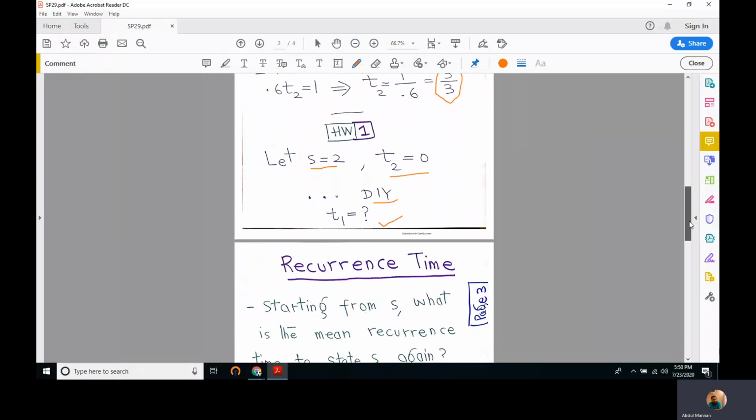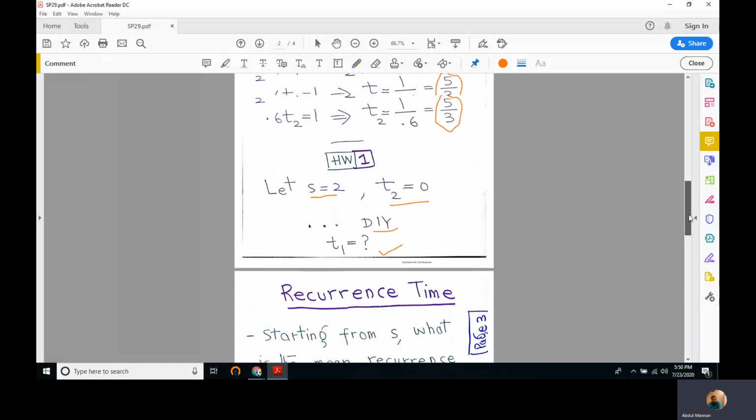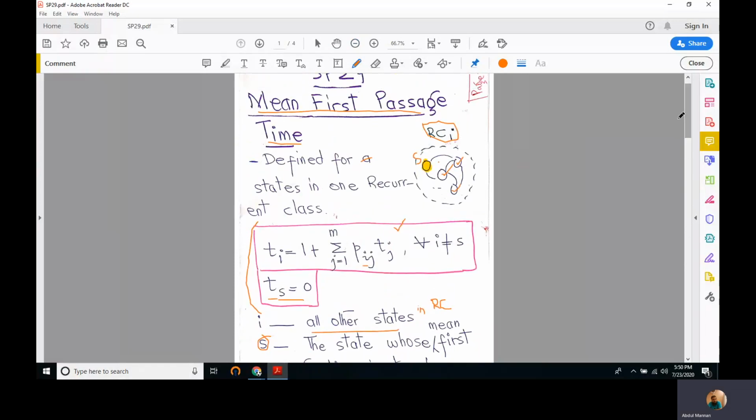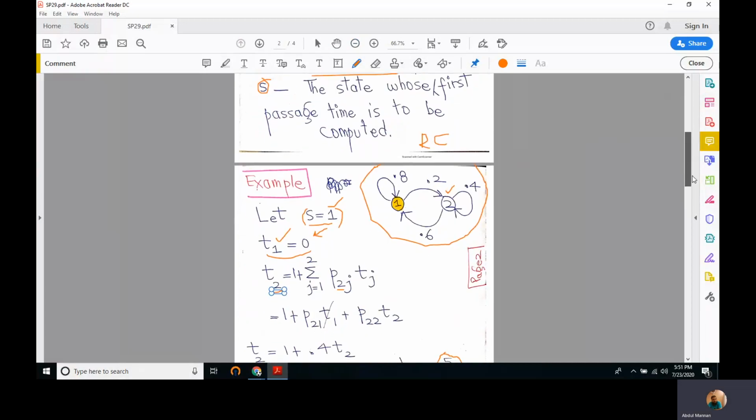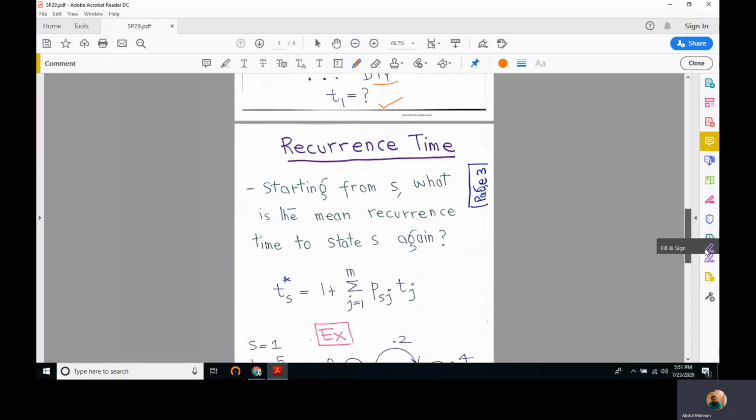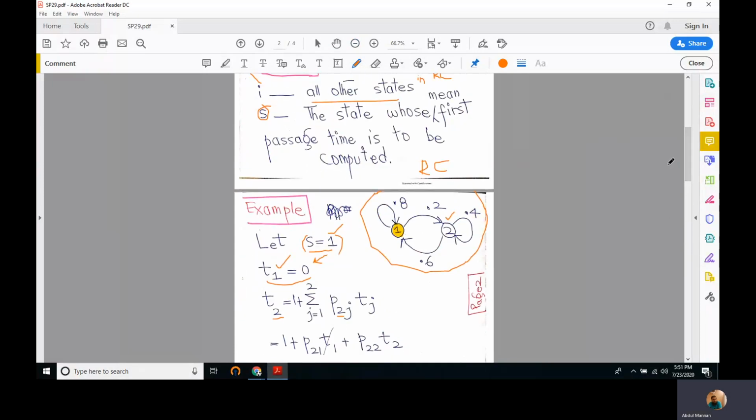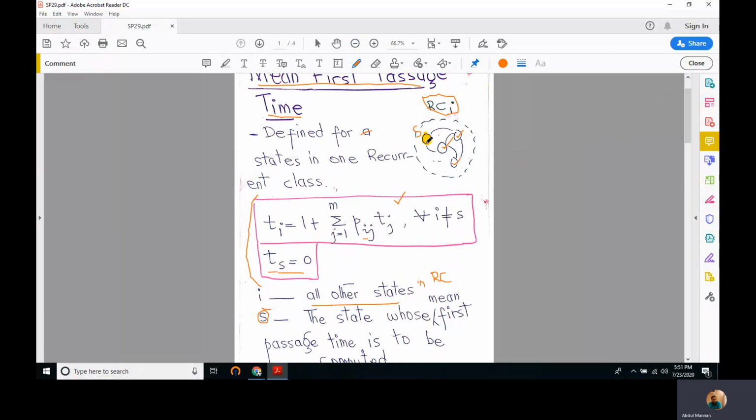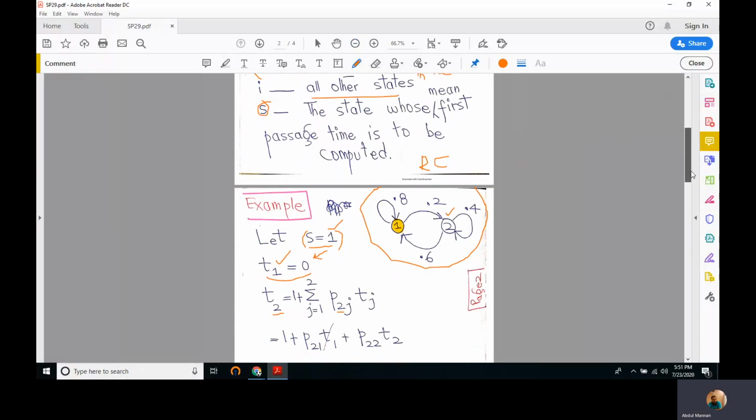So recurrence time is the other concept that we will study in this lecture. Up till now, we have studied mean first passage time. This means that starting from any state in a recurrent class, what is the mean time of visiting a given state S for the very first time. But recurrence time means that we start from the same S, this highlighted state S. Instead of starting from any other state in the same recurrent class, we'll start from S. So the starting point is different now.